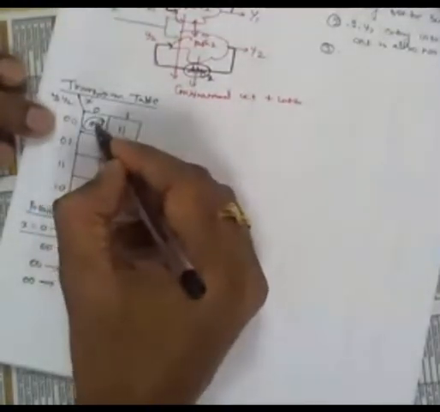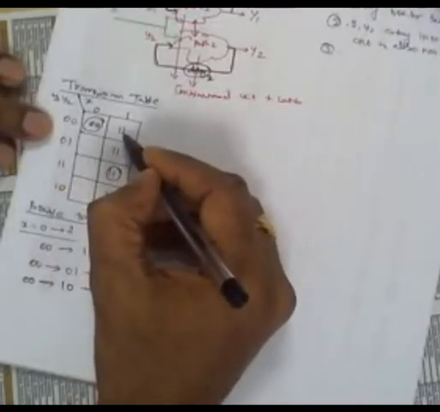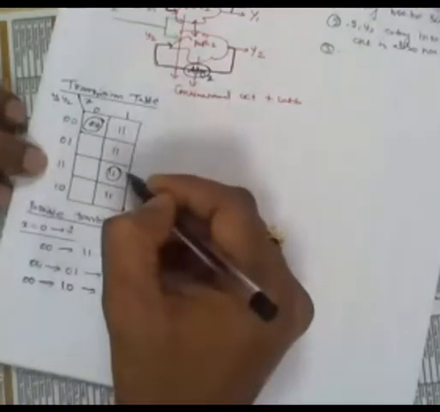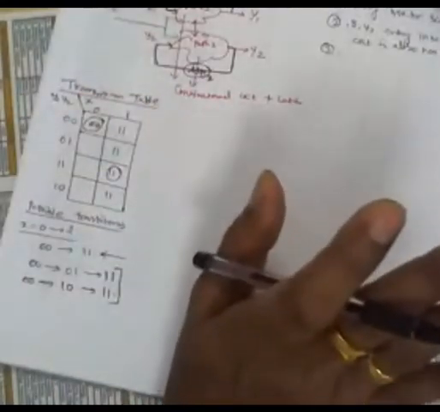Now if the state is 0 0, it should become 1 1. Assume it goes to 1 1 simultaneously. Then you will be coming into the third row. When x equals 1, there is one stable state now. Your circuit will reach the stable state. No problem, right?